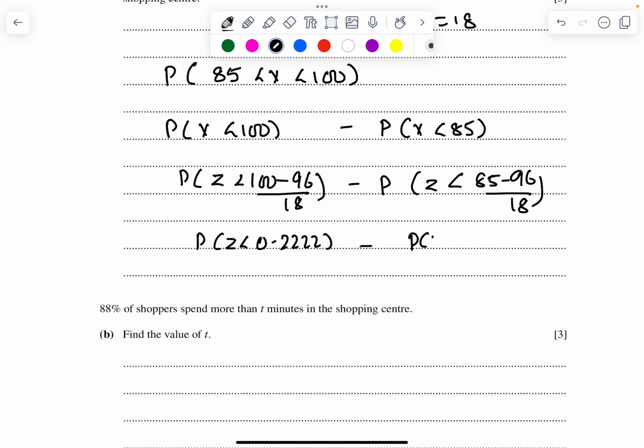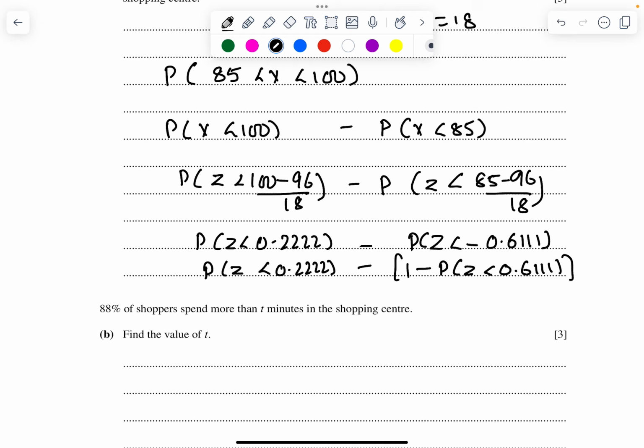So probability of z less than 0.2222 minus 1 minus probability of z less than 0.6111. Which is going to be nothing but 0.5879 plus 0.7294 minus 1, which becomes 0.317.